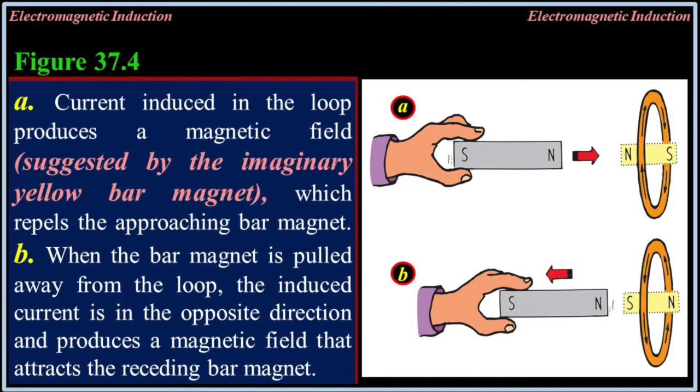37.4a: current induced in the loop produces a magnetic field suggested by the imaginary yellow bar magnet, which repels the approaching bar magnet. b: when the bar magnet is pulled away from the loop, the induced current is in the opposite direction and produces a magnetic field that attracts the receding magnet.